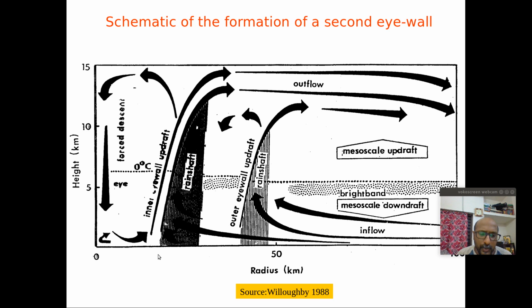If you look at the circulation pattern, you can find cyclonic circulation, that is wind turning anti-clockwise in the northern hemisphere at the surface. But if you look at the upper atmosphere, you can find that there is a large outflow. That means the circulation is anticyclonic, which is clockwise in the northern hemisphere. There is an interesting pattern: there is updraft in the eye wall, and some portion of this updraft circulation comes back as downdraft inside the eye.